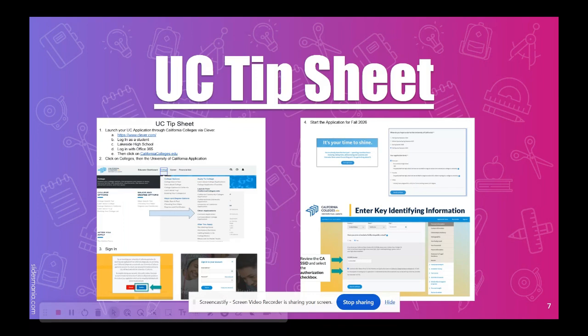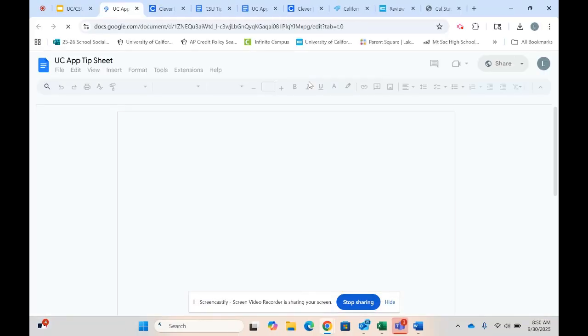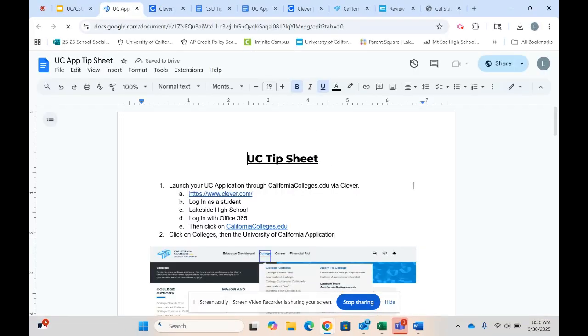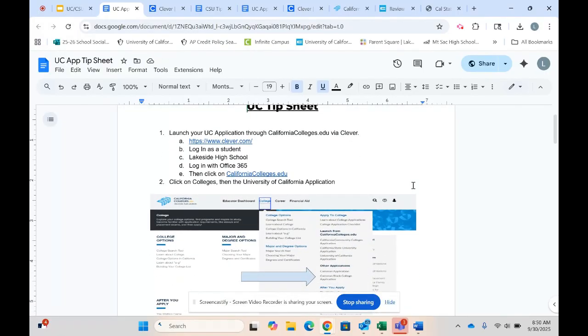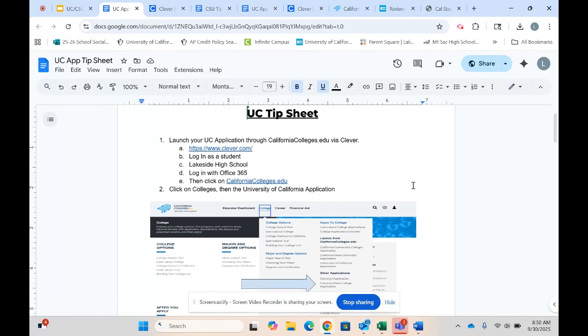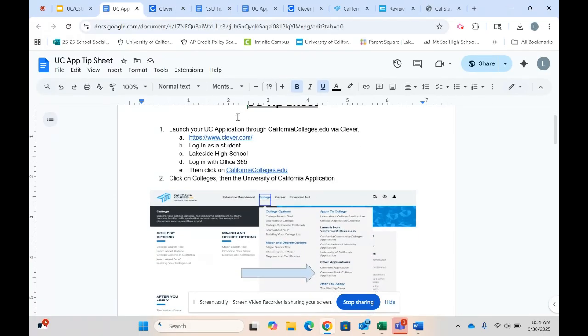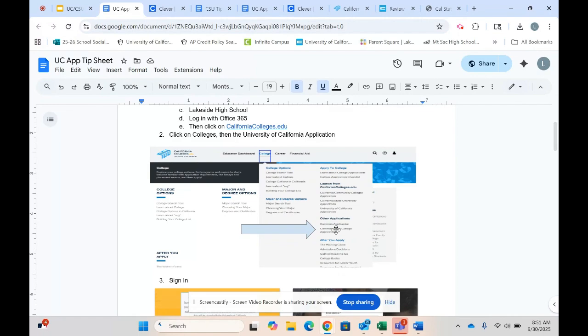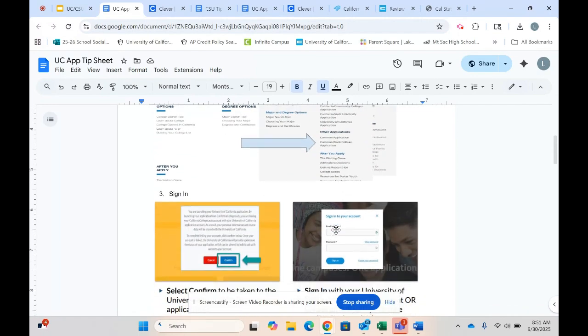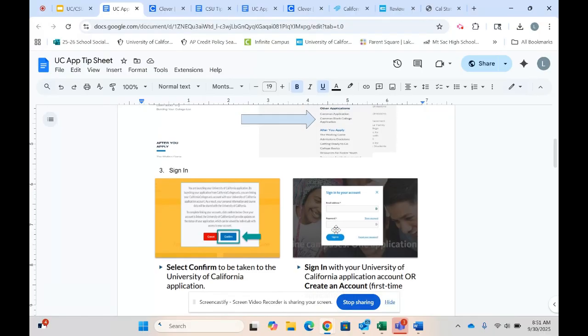So I will show you guys the UC tip sheet here in just a minute. This tip sheet is designed to help students navigate the UC application portal, okay? So on this tip sheet, and again, this is linked on our website, it gives you the step-by-step instructions on the most important things in the UC application. So you will see here the steps again to log into Clever, to get to californiacolleges.edu, and then how to access the application that you are applying for, okay? So this is the UC app tip sheet.